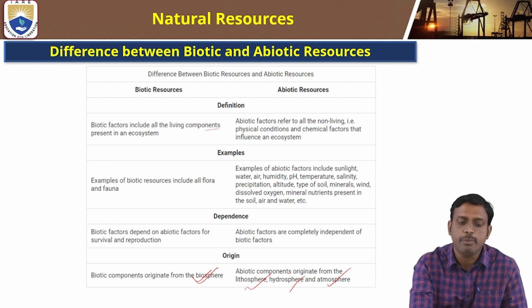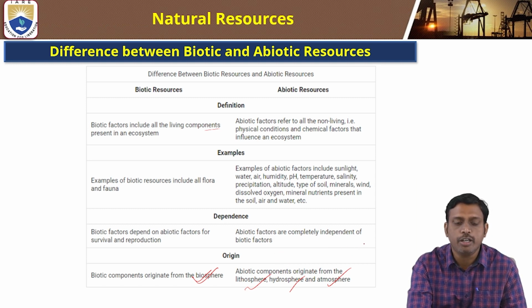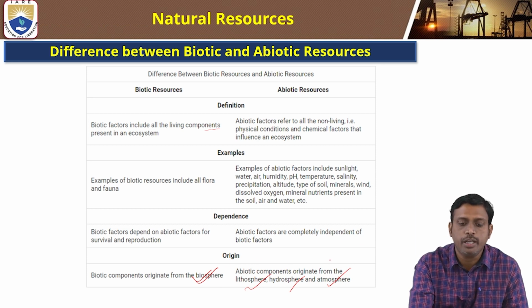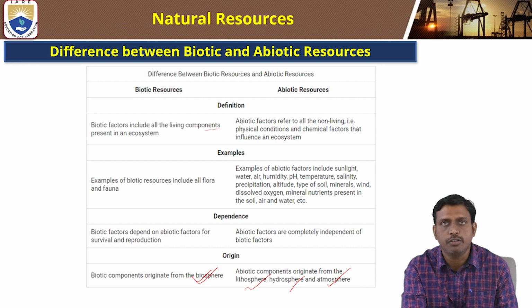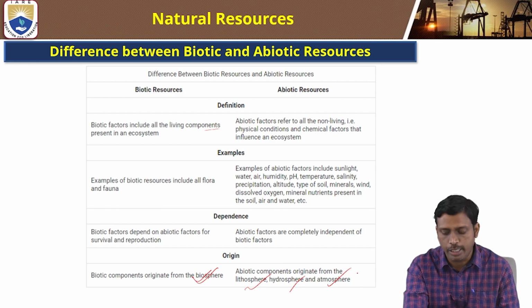Biotic factors depend on abiotic factors for survival and reproduction. Abiotic factors are completely independent of biotic factors. Biotic components originate from the biosphere, whereas abiotic components originate from the lithosphere, hydrosphere, and atmosphere.